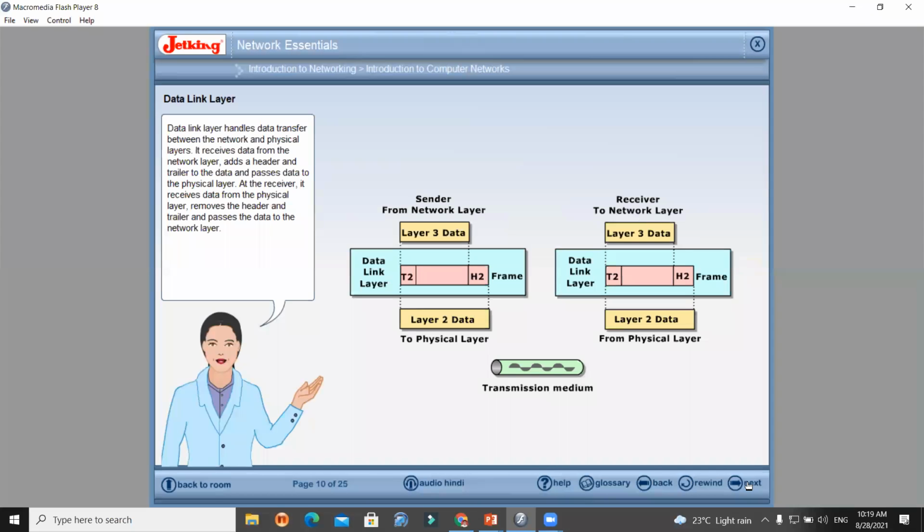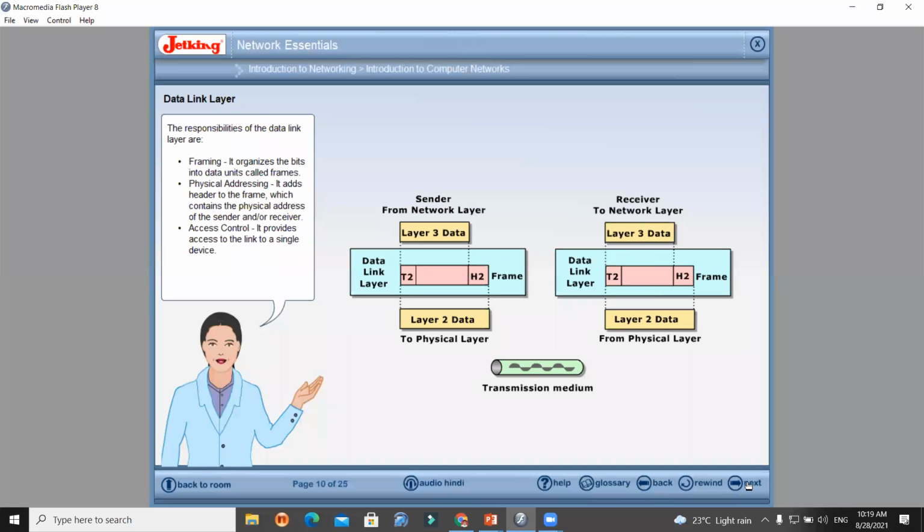Data link layer handles data transfer between the network and physical layers. It receives data from the network layer, adds a header and trailer to the data, and passes data to the physical layer. At the receiver, it receives data from the physical layer, removes the header and trailer, and passes the data to the network layer.